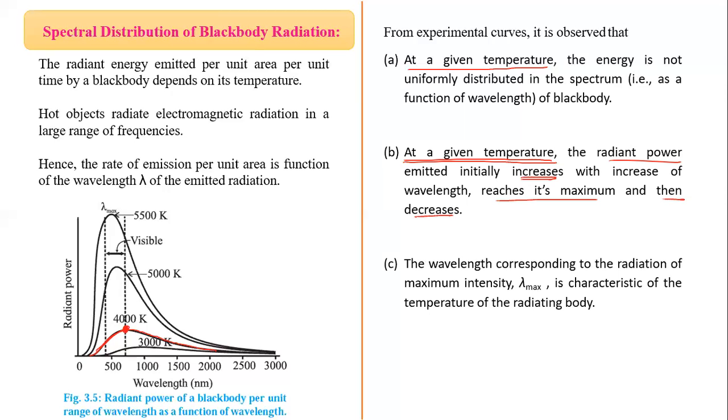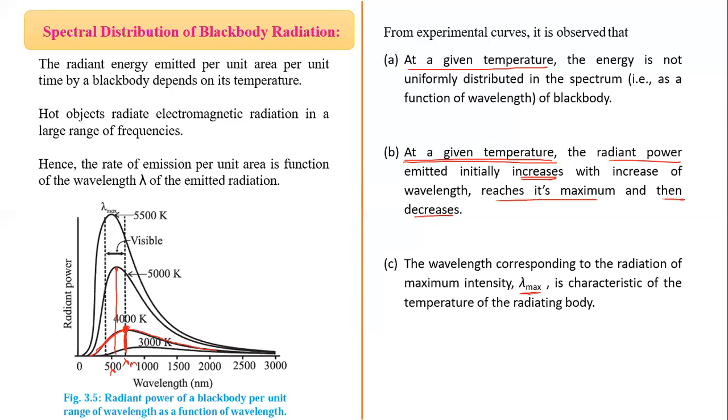The wavelength corresponding to radiation of maximum intensity, lambda max, is a characteristic of temperature. Means here, when we are considering maximum radiant power or maximum emissive power, this is the wavelength, lambda m, we can use. Second time when the temperature is higher, this is the lambda.